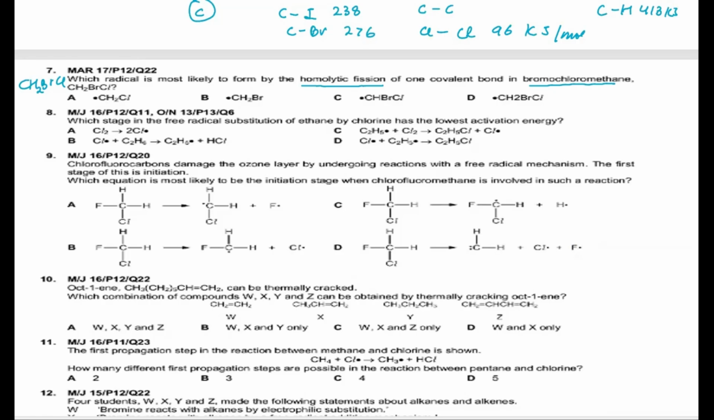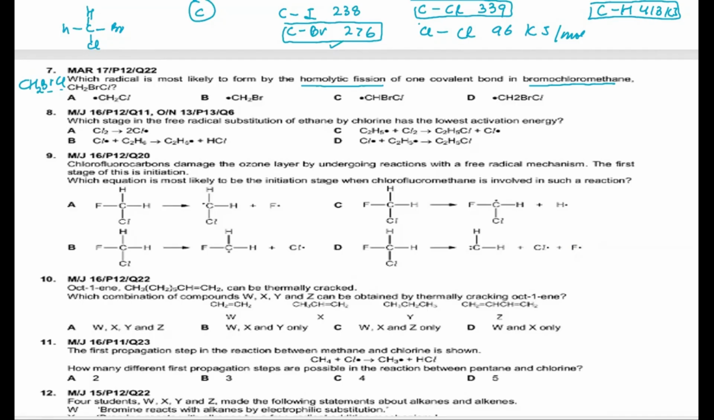So which radical is most likely to form by the homolytic fission of one carbon covalent bond? Here we have a bromine and chlorine, so this compound is something like this. You have two hydrogen here, and you have a bromine and you have a chlorine. Now compare, the carbon bromine is 276 and the carbon chlorine is basically 338. The carbon chlorine energy required is 338. So the carbon chlorine is 338, carbon hydrogen is 413, and carbon bromine is 276. So the lowest energy is needed to break the carbon bromine bond.